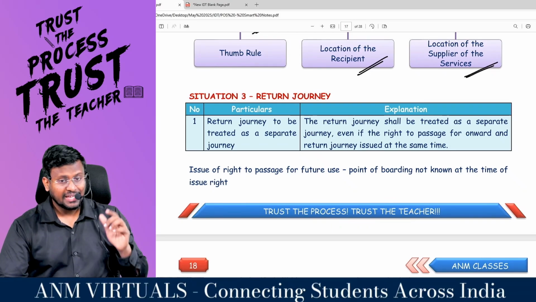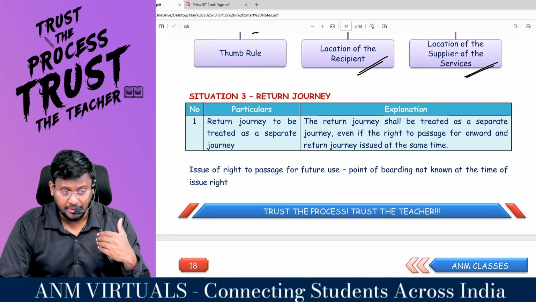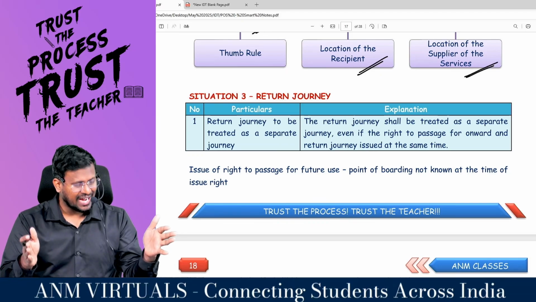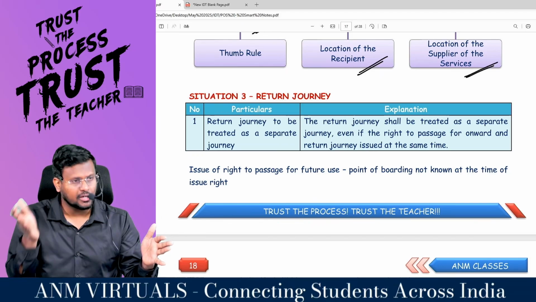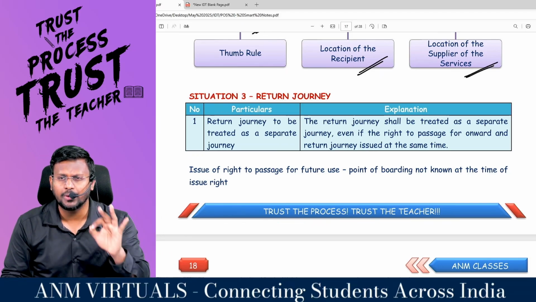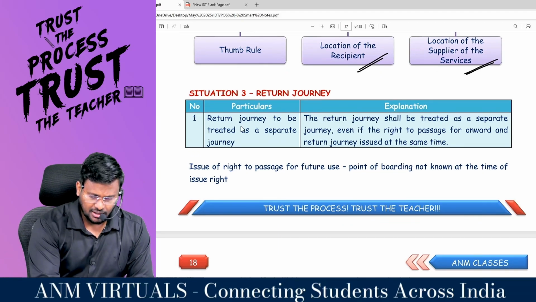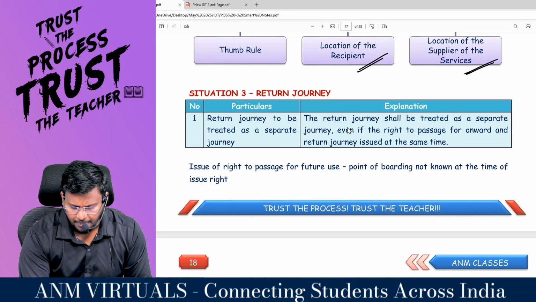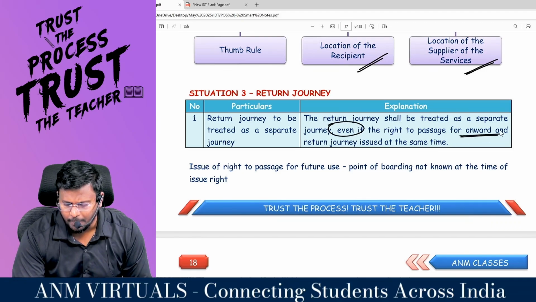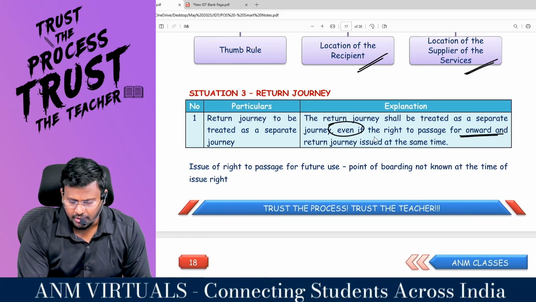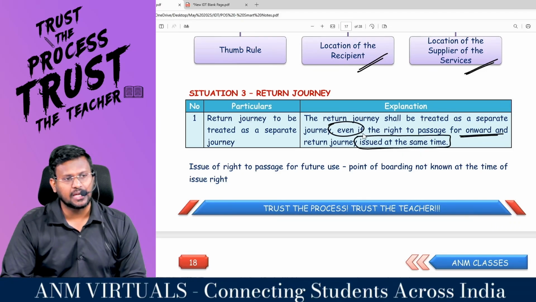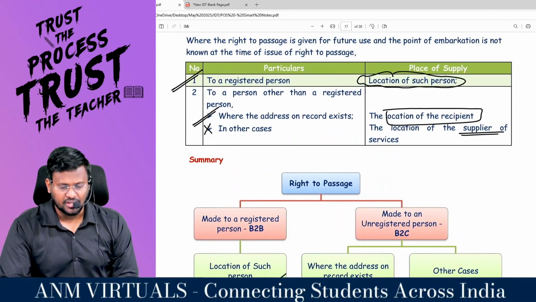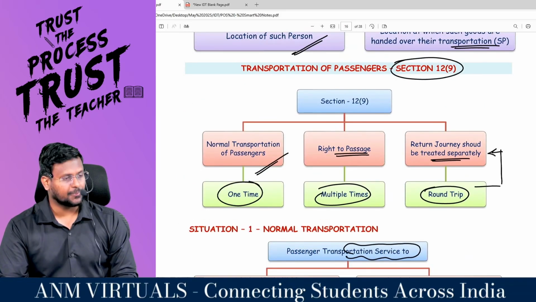Comfortable? In case of a return journey, that means you are booking a round trip. You are going from one place to another place and at the same time you are booking the return journey also. Then the return journey should be treated as a separate journey, even if the right to passage on onward and return journey is issued at the same time. Comfortable? That's it with regard to 12 subsection 9, which is transportation of passengers.